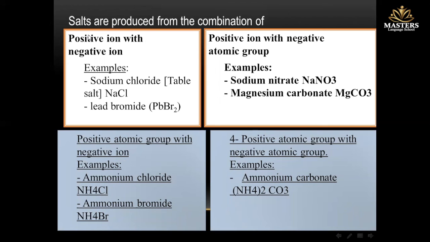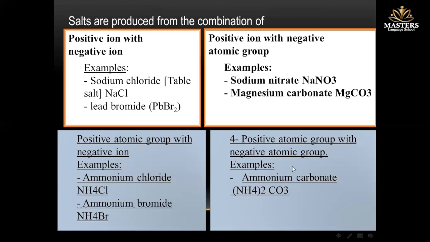Okay, maybe also salts are produced from the combination of a positive atomic group with a negative ion, like aluminum chloride or aluminum bromide. And the last type, salts are produced from the combination of a positive atomic group and a negative atomic group, like ammonium carbonate.